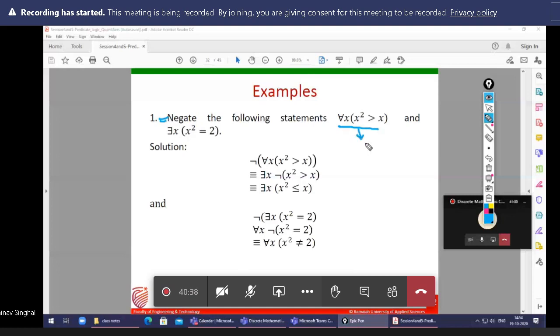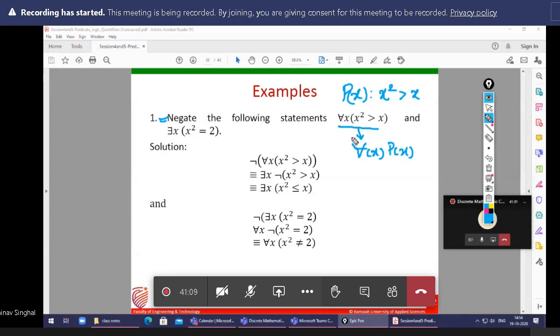First, look at what I am writing. For all x, x square greater than x. I am taking this as p(x). So for all x, p(x), and we need to do the negation.